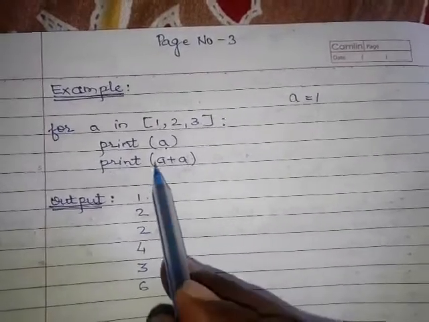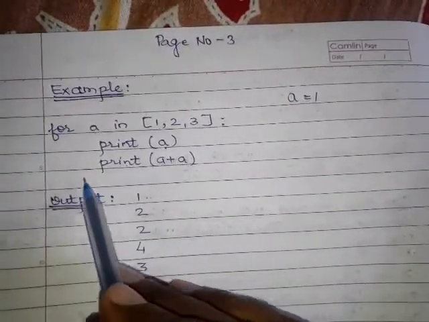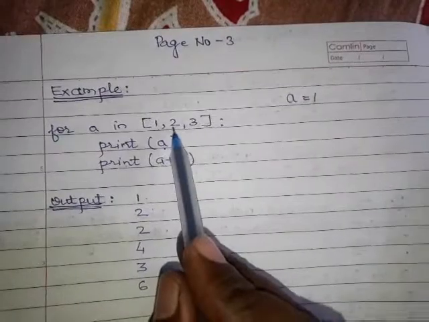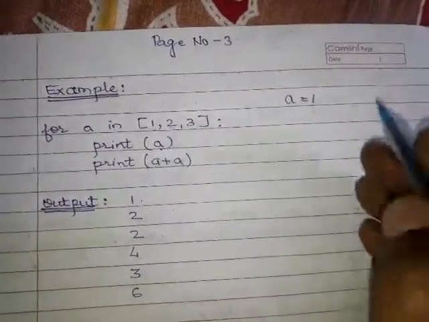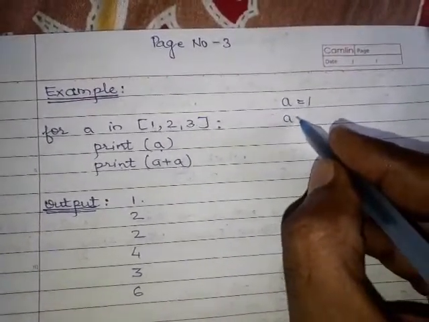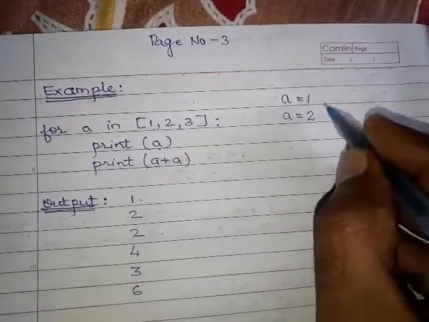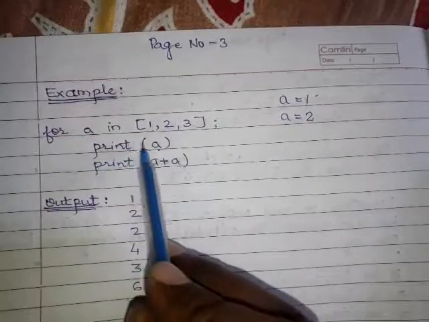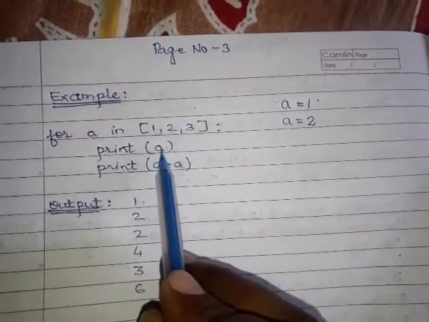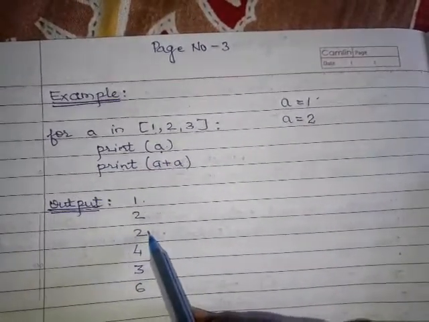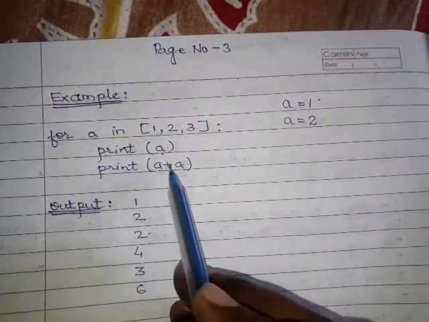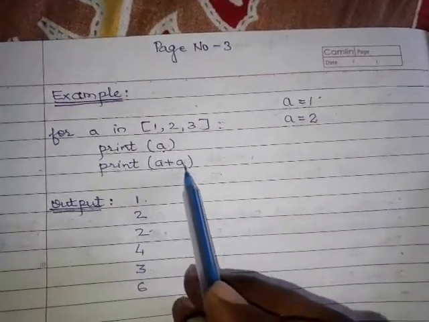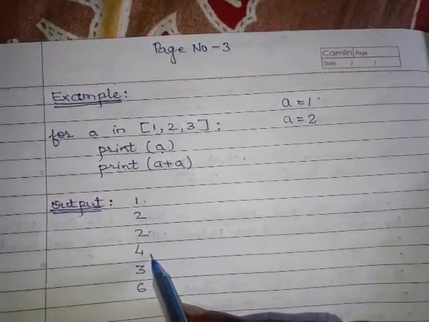Now after the last statement, a will be assigned the next value. The next value is 2, so now the value of a is 2, it is not 1. Then again print a: the value of a is 2, so 2 is printed. Print a plus a: 2 plus 2 is 4, so 4 is printed.